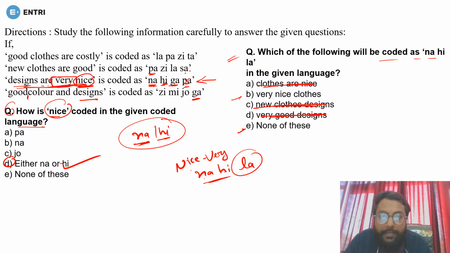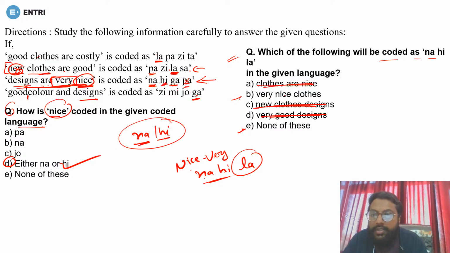So LA is used where? LA is here. Okay, not in the third, not in the fourth, not in the first. So LA is only in the second. So the word will be only used in the second. So first of all, can new be the code of LA? Okay, can new be the code of LA? Sorry, LA is in the first as well. Okay, LA is in the first and second both. But in the first and second there is no word new common. Okay, so it can't be. Then clothes. So clothes is here, it can be. R and R, it can be. Good and good, it can be. Right now it can be.